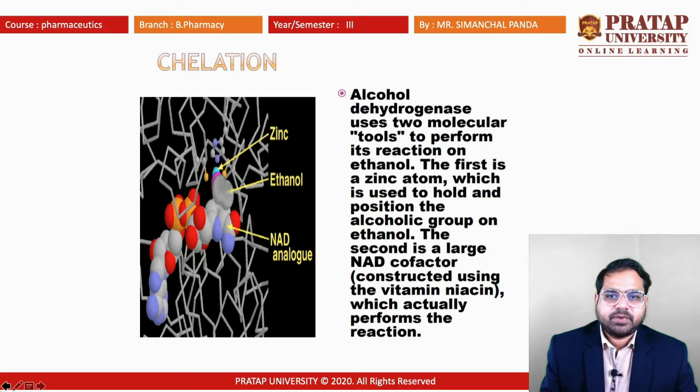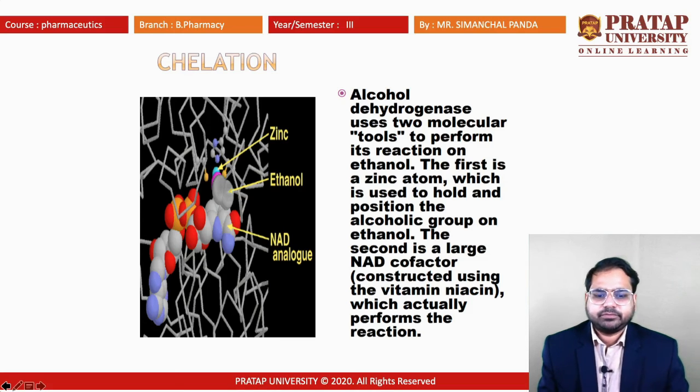Here we can see some examples. There is a zinc atom with the ethanol, and NAD analogues are present. Alcohol dehydrogenase uses two molecular tools to perform its reaction on ethanol. The first is a zinc atom which is used to hold and position the alcohol group on the ethanol. The second is the large NAD cofactor that is constructed using the vitamin niacin, which actually performs the reaction. So the chelation with the complexation takes place here.